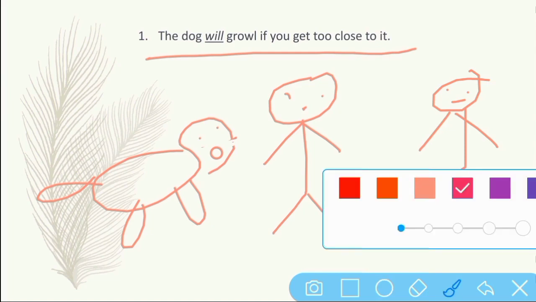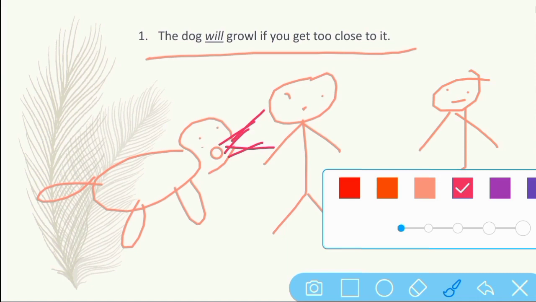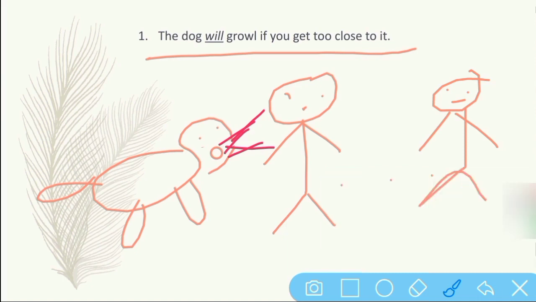By the growling of that dog, we might be frightened, and we might think of running. That child may run back. Okay, so this is it. Let's see another one.